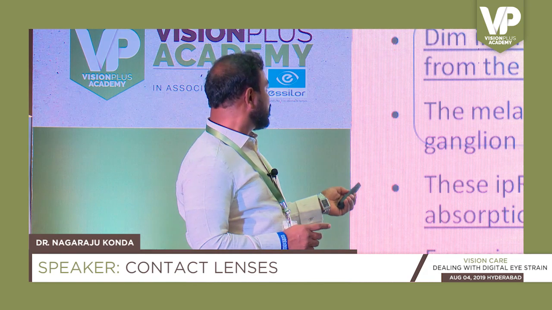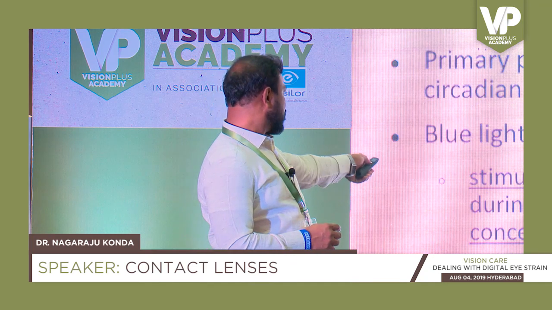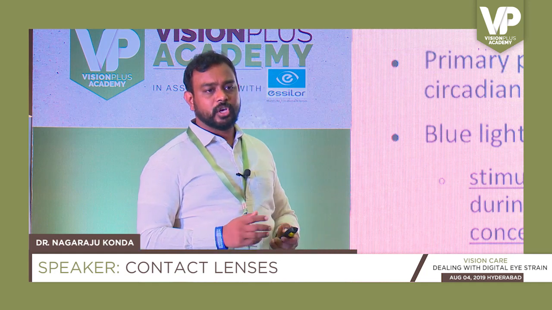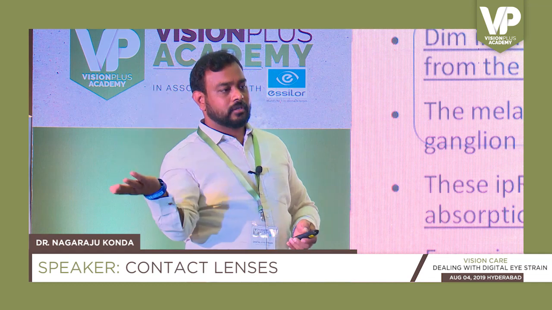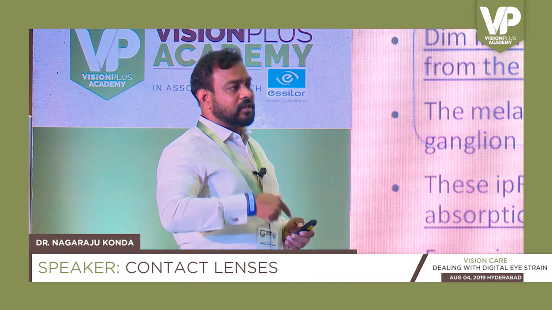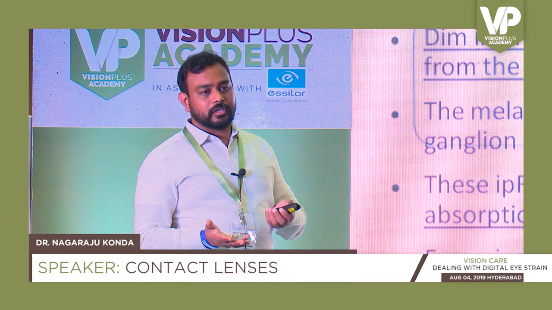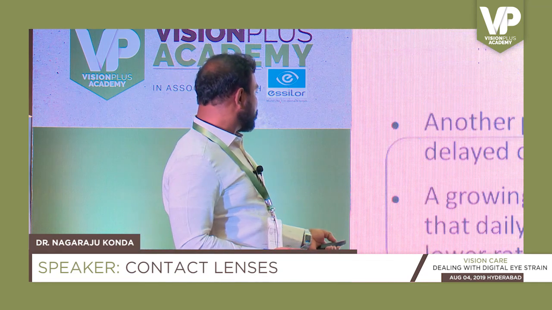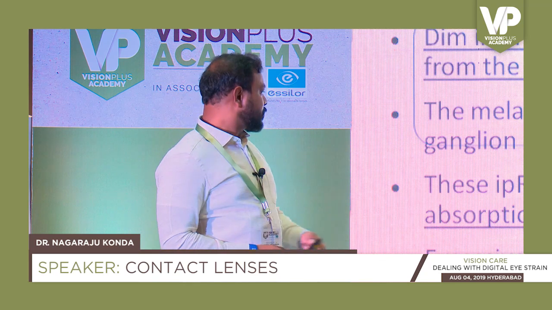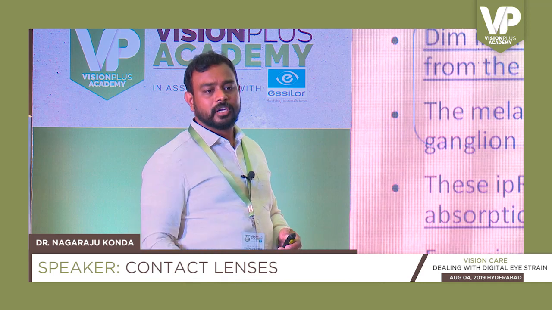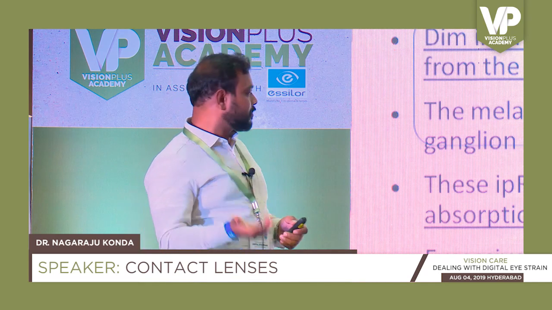One is melatonin, the other one is cortisol. These are the two things. If one is stimulated, the other one is suppressed, and if the other one is stimulated, vice versa. As a result, our sleep cycle continues. But once you are exposed to blue light, the secretions alter. Even in the night, melatonin is supposed to be suppressed, but because of the blue light, that is stimulated. As a result, we won't get sleep. That is disturbed.